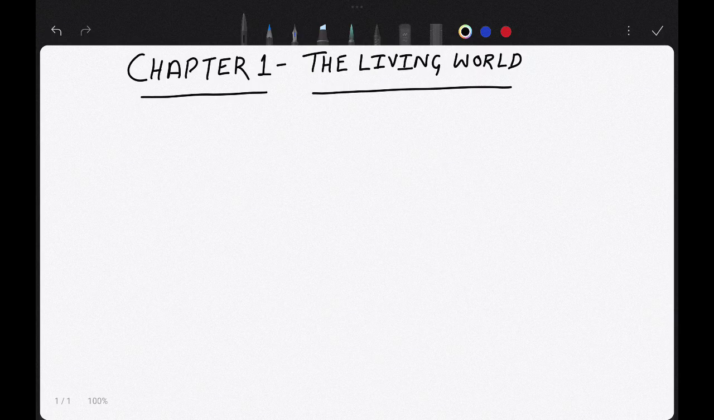Hello everyone. Today I will discuss the first chapter of your class 11 NCERT, The Living World. Before I start, I want you all to have a pen and paper so that you can write down whatever I am teaching in the class. Okay? Now let's start. This chapter begins with discussing the term diversity.